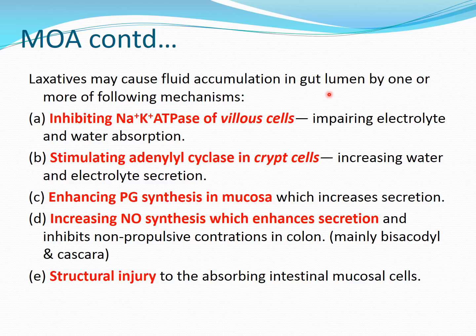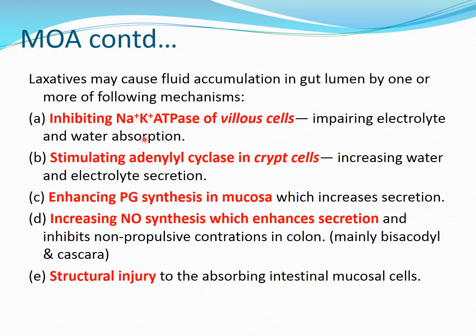So they cause fluid accumulation in the gut lumen by one or more of the following mechanisms. The first one, they inhibit the sodium potassium ATPase which is present in villus cells. You know the intestine contains the villi which have the villus cells. So this sodium potassium ATPase, which is responsible for reabsorption of sodium and excretion of potassium, is inhibited, because of which sodium will not be reabsorbed, water will not be reabsorbed. So in general they are excreted in the feces. So they impair the electrolyte and water absorption.